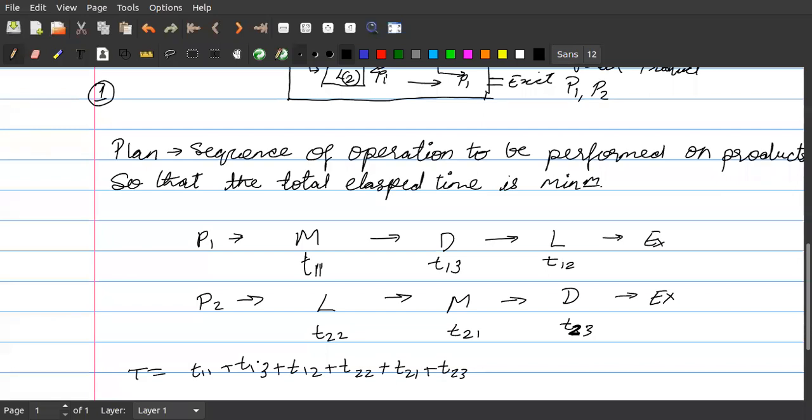See, students, why I'm insisting on you putting the answers is because I want to understand whether you have got the idea behind this, because this forms the foundation for the sequencing problem. If you are not able to grasp what is elapsed time, then you are not able to grasp how to reduce it. First you should understand what elapsed time is, then only you will be able to reduce it. Unless you understand the processing time, how are you going to reduce it?